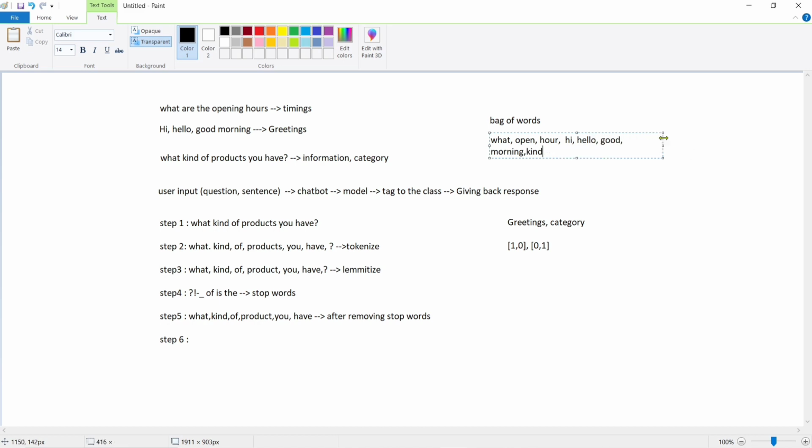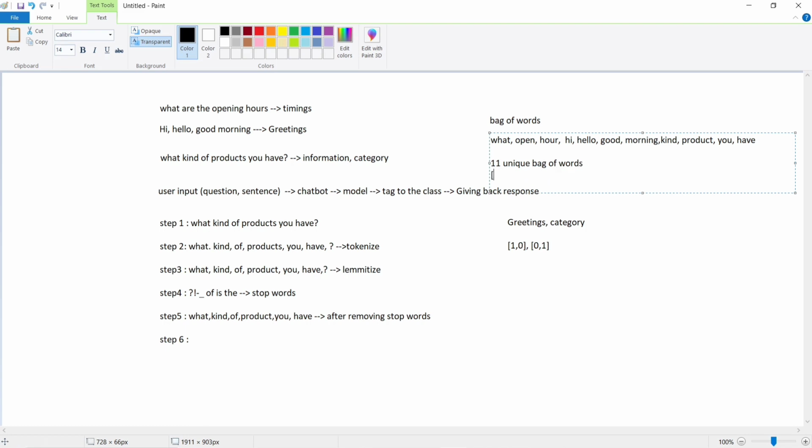You have to take the unique words only. For products, we take product, we remove the of here, and you, have. So these are the bag of words here. There are 1, 2, 3, 4, 5, 6, 7, 8, 9, 10, 11 unique words in the bag of words.